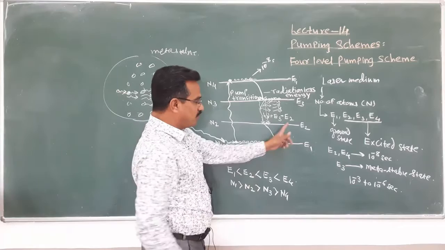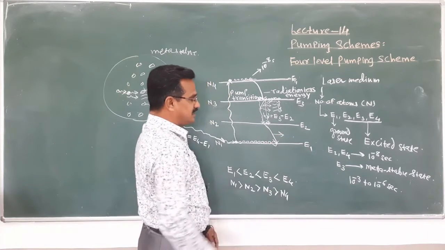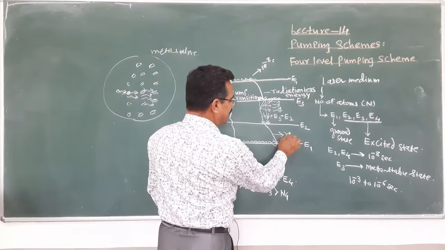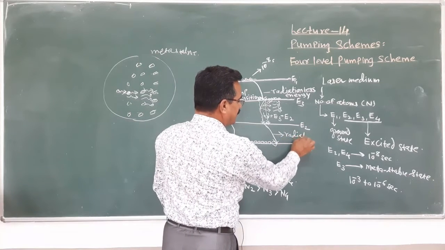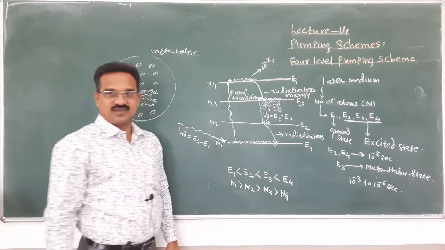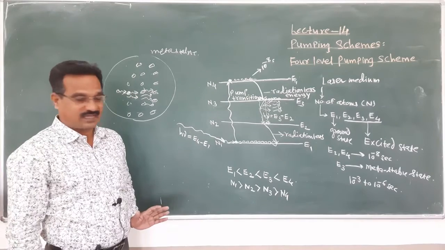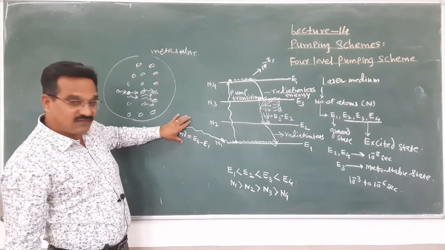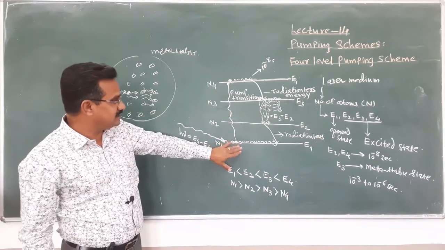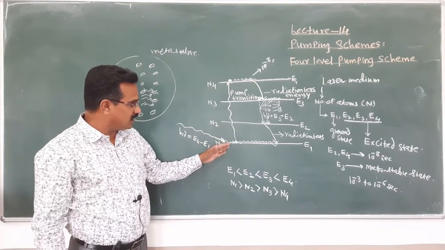But when they jump from E2 to E1, at that time it again releases energy, but that energy is again radiationless energy. I mean, this is actually the sequence. Remember that.